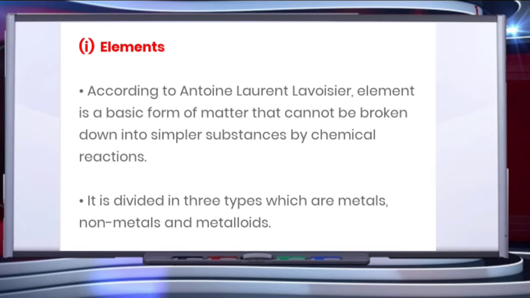If the substance cannot be broken down into yet simpler substances by any means known to chemists, it must be classified as an element. Hence, an element is the simplest form of matter which cannot be split into simpler substances by any physical or chemical method. Further, elements can be divided into three types, which are metals, nonmetals, and metalloids.